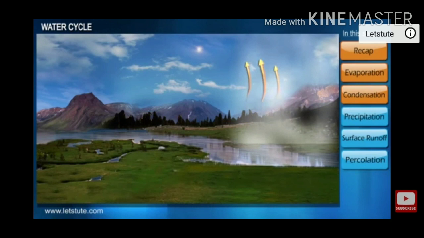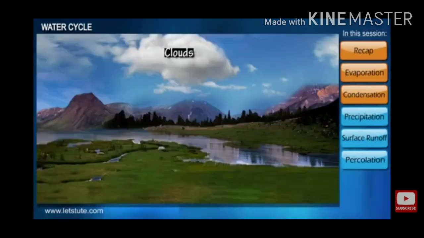Here the water present in the river is converted into water vapor, and after going up, this water vapor condenses and forms water droplets, which form clouds by the combination of gases and water droplets present in the water vapor.